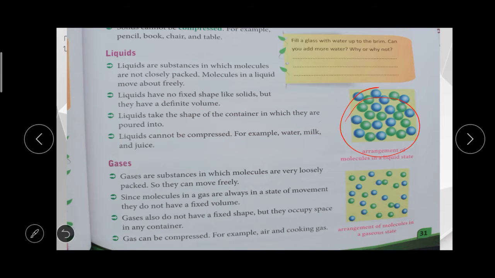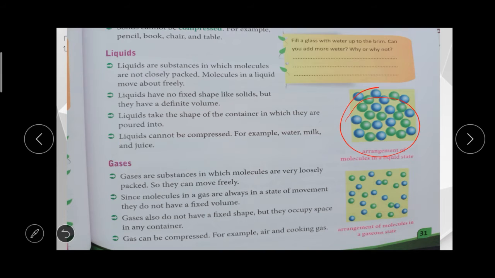Liquid does not have any shape. Water does not have any shape, so a liquid will take the shape of the container it is in. We also cannot compress liquids. For example, water and milk: we cannot reduce their volume.